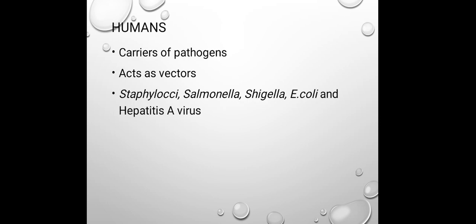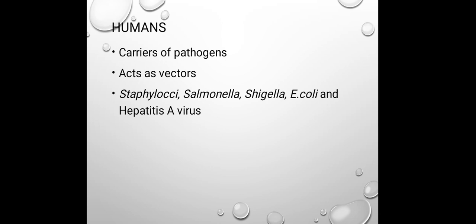Now the humans, those persons who are responsible for processing, preparing or handling the food material, are an important source responsible for introducing microorganisms into the food sample. Humans are the main carriers of different types of pathogens, or in other words, they act as vectors responsible for introducing these pathogenic microorganisms into the food sample.